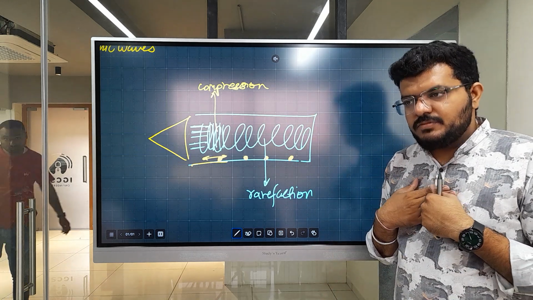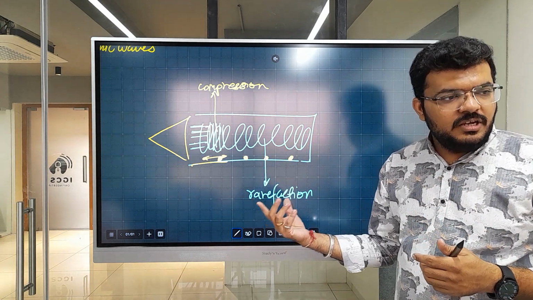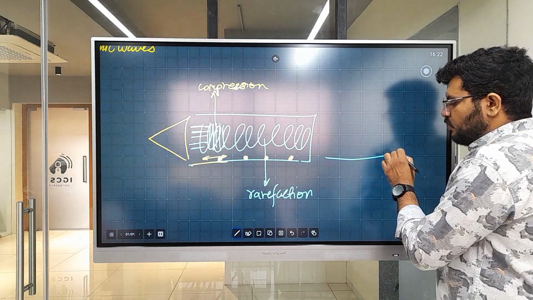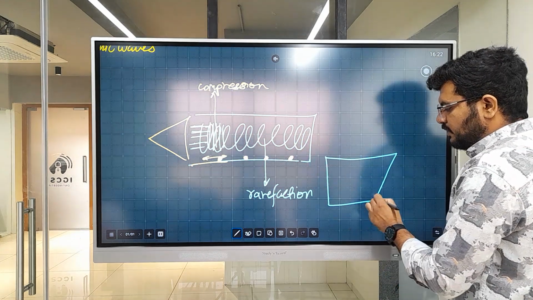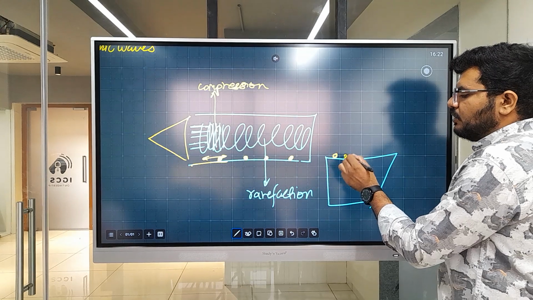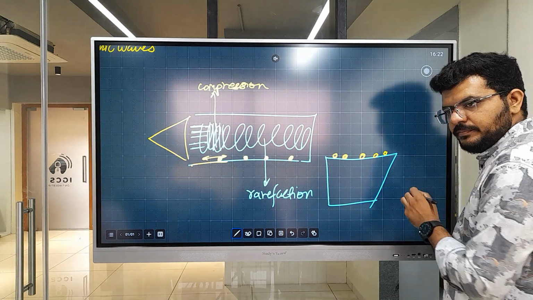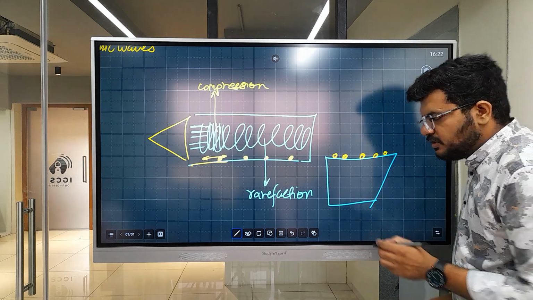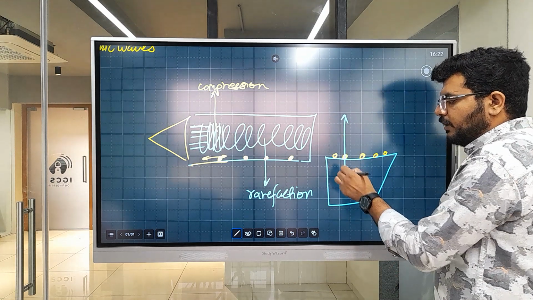So this makes us believe that sound is a longitudinal wave. But there is one more example. You can take a speaker and add a lot of thermocol balls like this. Now this can be intuitive. If you turn on the speaker, the thermocol balls will move up and down.